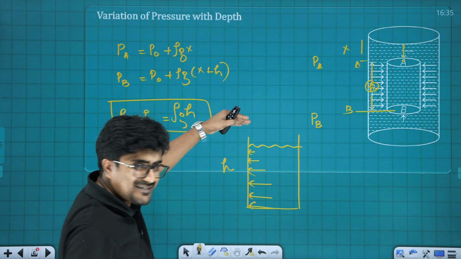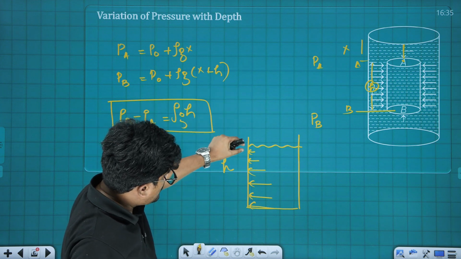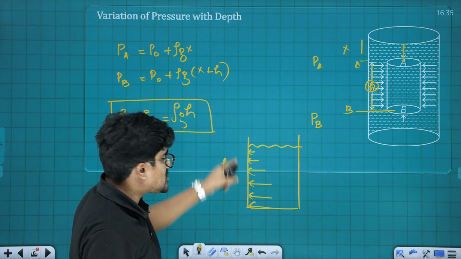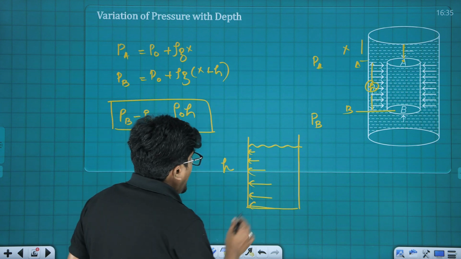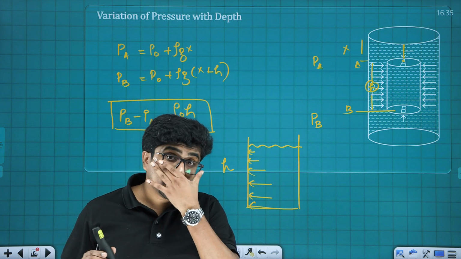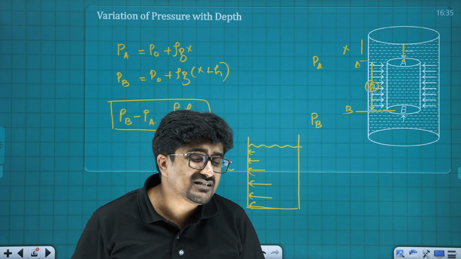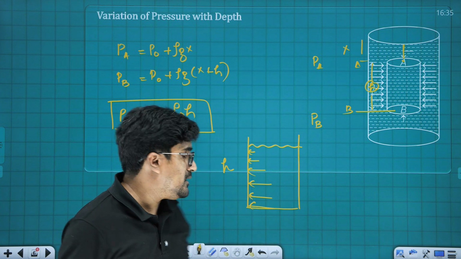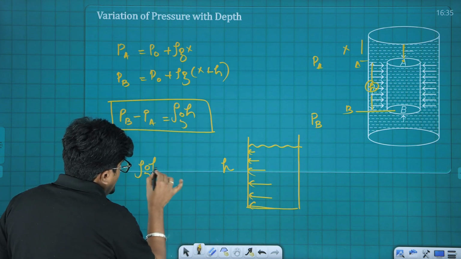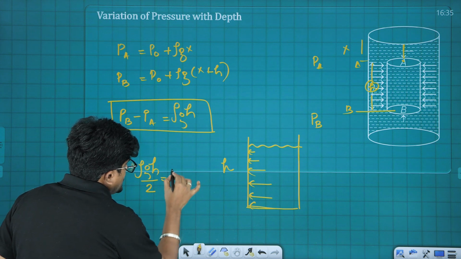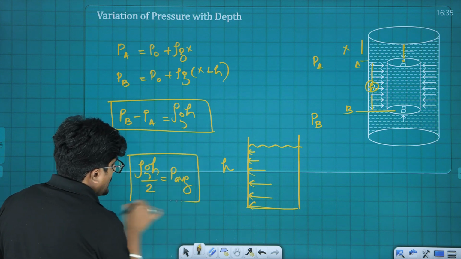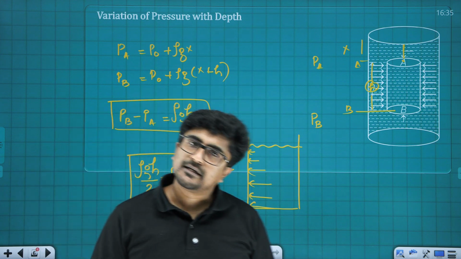Because while moving in the downward direction, the H value is increasing, as a result the pressure also will be increasing. So if I want to calculate the average pressure, I repeat, the average pressure experienced by the walls of the container, that is going to be rho into G into H by 2. So that is going to be the average pressure experienced by the wall of the container.